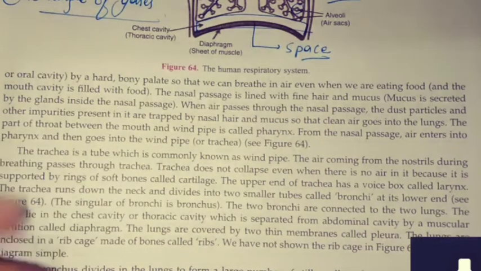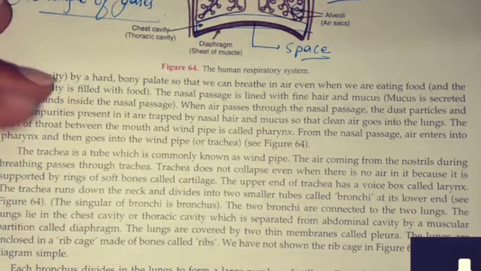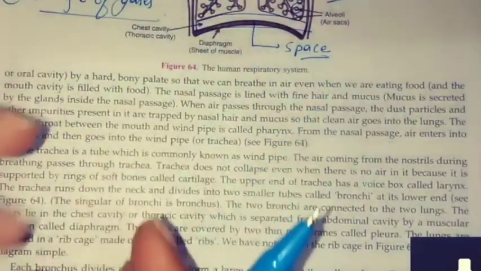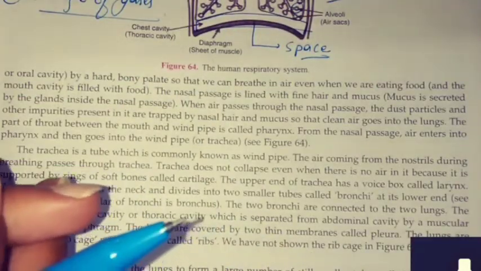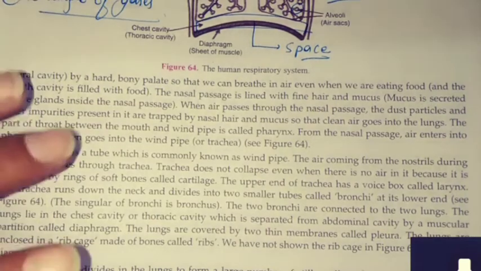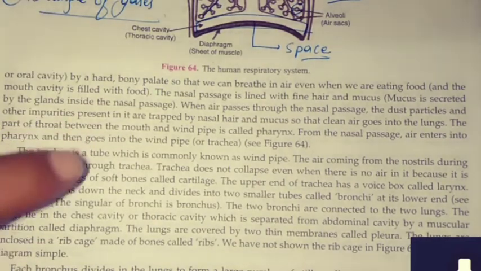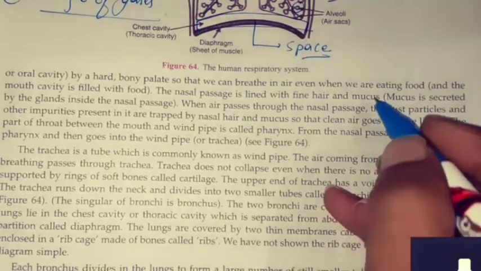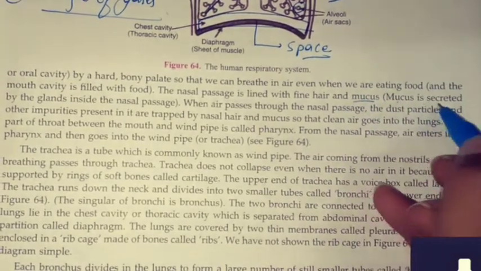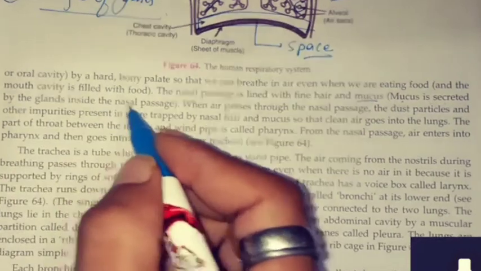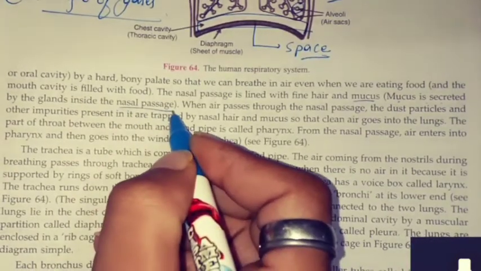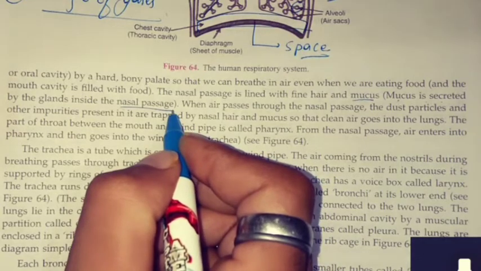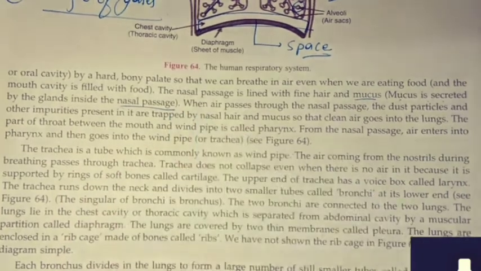If any dust particle or any microbes are going, they will get trapped there only. Before entering the lungs, they will get trapped and they will not enter your lungs and not mix with the blood. Because if they mix with the blood, they will reach your cells. So this is the work of mucus. What is mucus? Mucus is secreted by the glands inside the nasal passage and it helps in trapping the dust particles, microbes or germs entering your body.